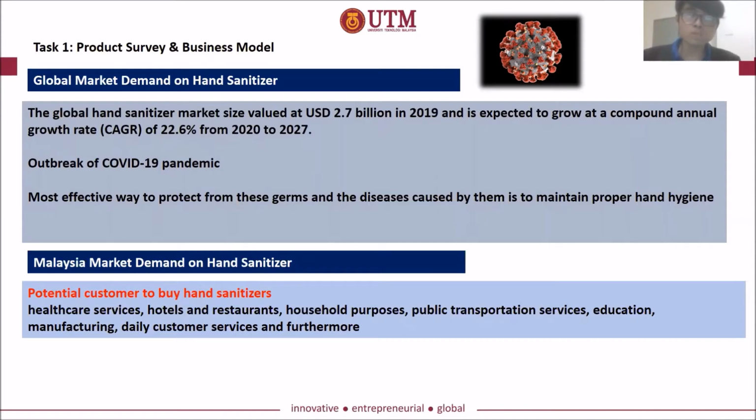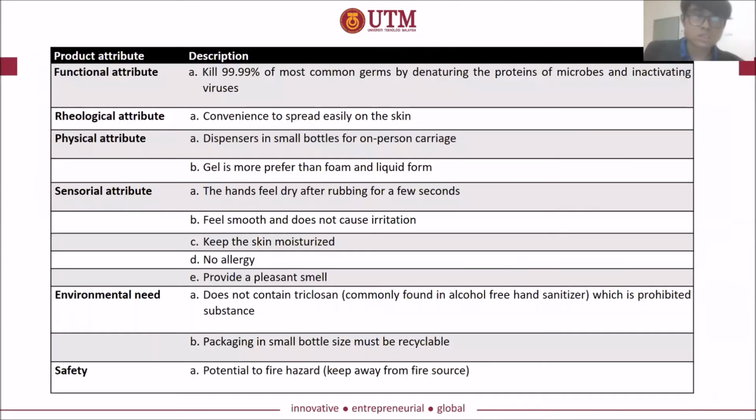The potential customers to buy the hand sanitizer are healthcare services, hotels and restaurants, household purposes, and those involved in daily customer service. The functional attribute of a hand sanitizer is that it should be able to kill 99.99% of common germs by denaturing their protein. The logical attribute is that it should be convenient to spread easily on the skin, and its physical attribute should be a small bottle for one person to carry, and it must be in gel form.